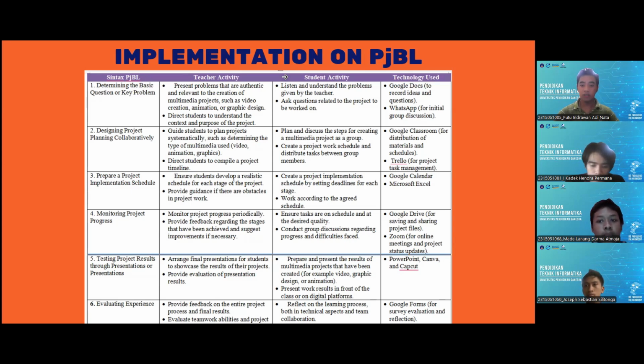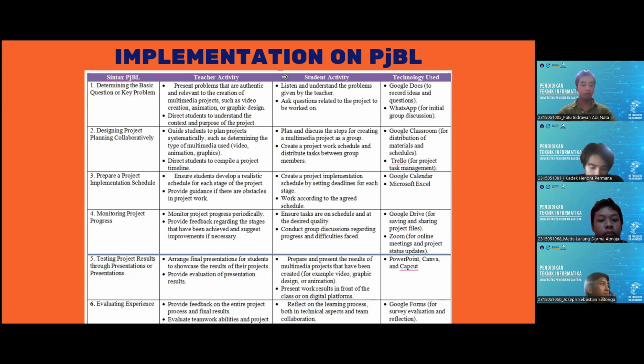Here, the students will create a project implementation schedule by setting deadlines for each stage and working to the agreed schedule. The technology used for this is Google Calendar and Microsoft Excel for making the schedule.